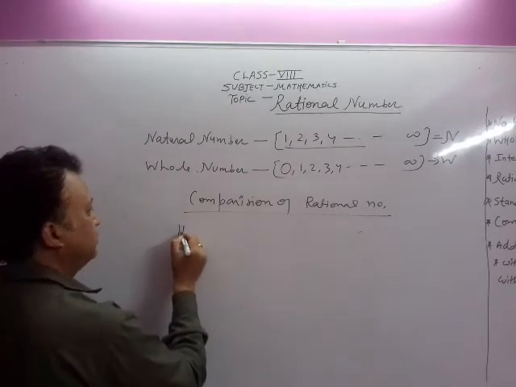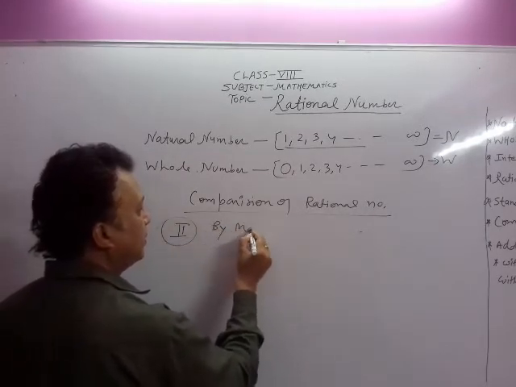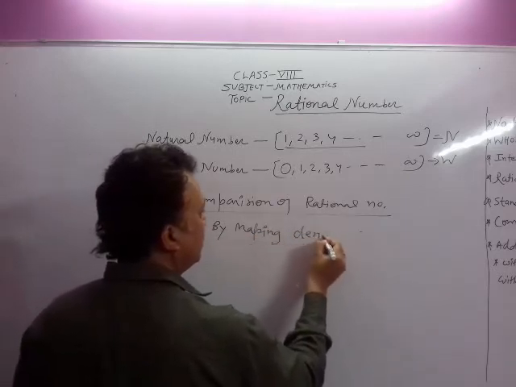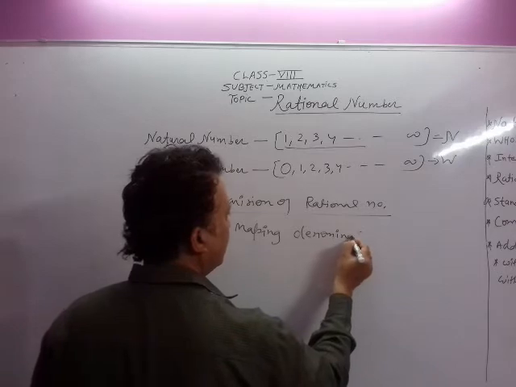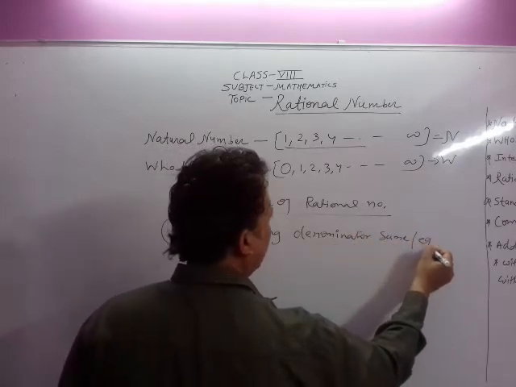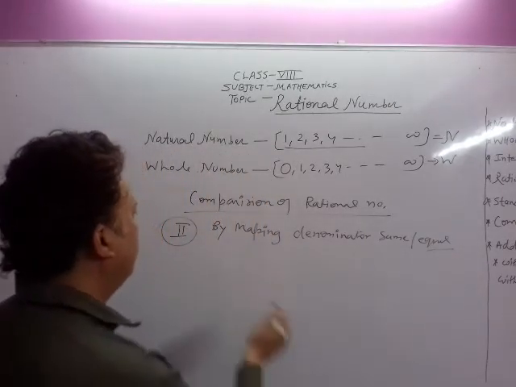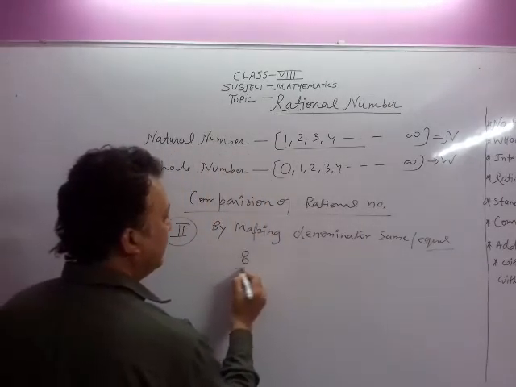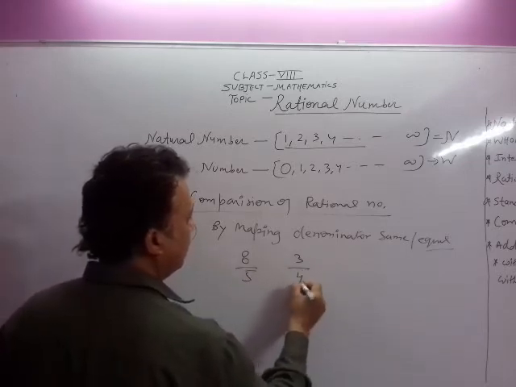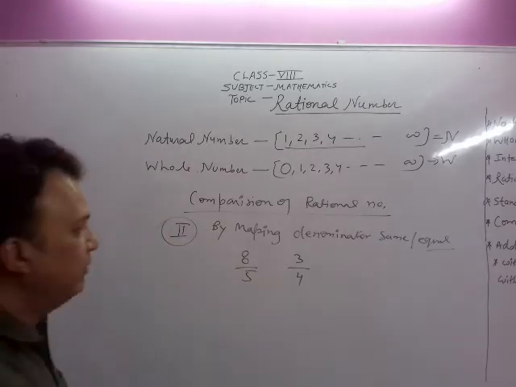Second method, by making the denominator same or equal, like 8 upon 5 and 3 upon 4. These are the two rational numbers. Okay, so we have to compare.